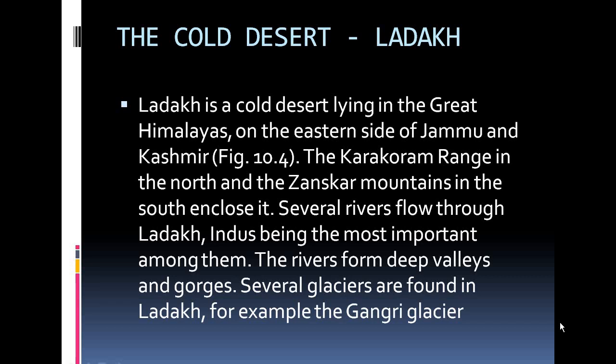Zanskar mountains are basically there in the south, that enclose the entire area of Ladakh. Basically it is surrounded by the mountains only. So in the north side it is covering the Karakoram range, and in the south side it is covered with the Zanskar mountains. Apart from that, there are several rivers that flow through Ladakh, Indus being the most important among them.